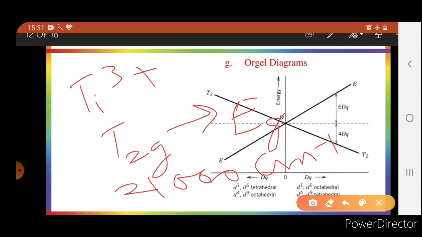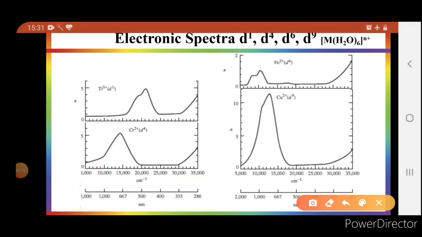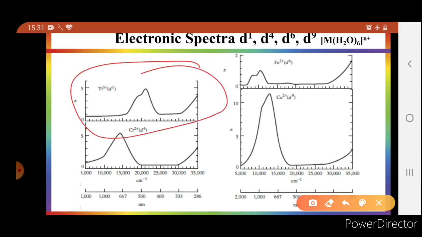So the spectrum looks like this. This is the spectrum of Ti3+, d1, with one absorption peak. But you can see here that the absorption peak is not sharp. It has a broad spectrum with one shoulder here. Why this shoulder is coming, I will discuss later. Similarly, other configurations like d1 are d9, d4 and d6. These all four are similar types of configuration.